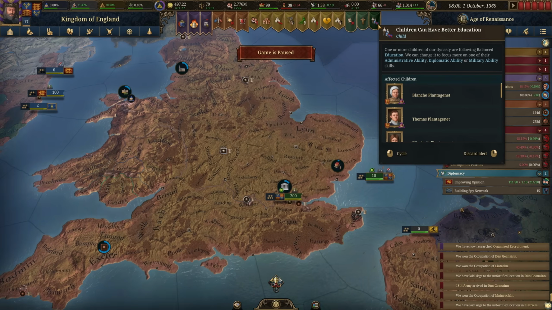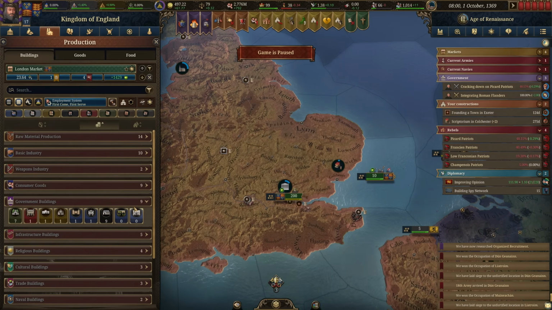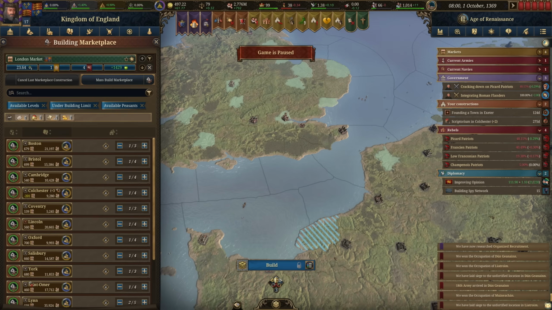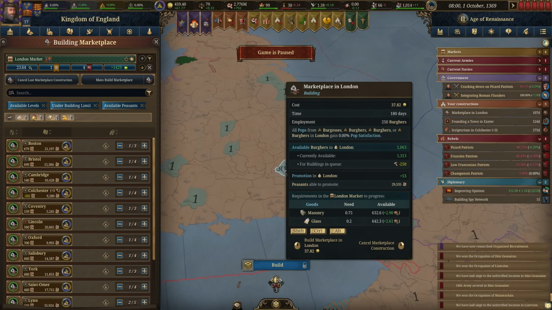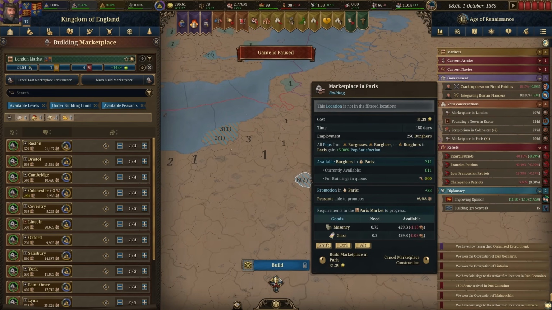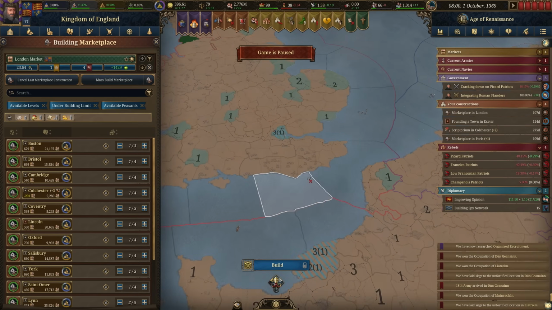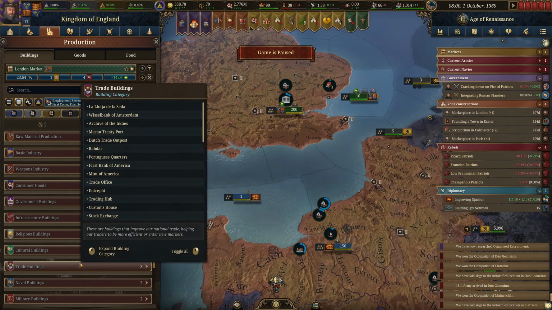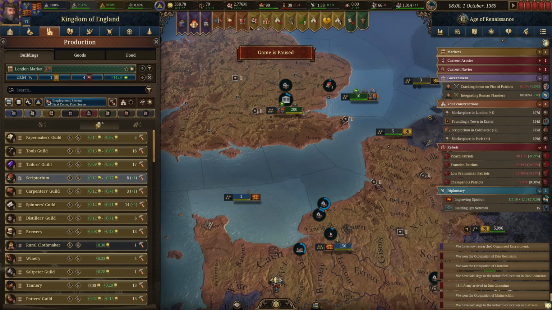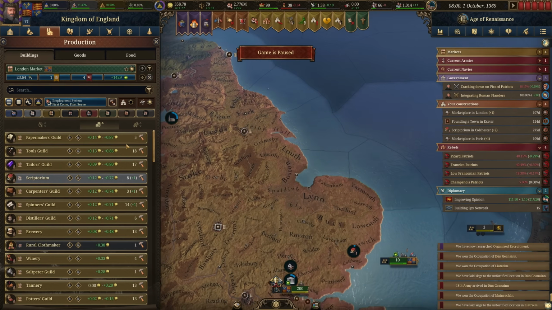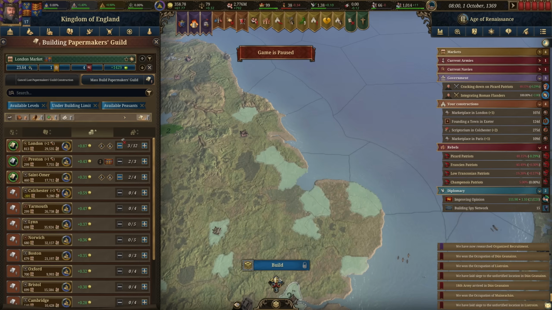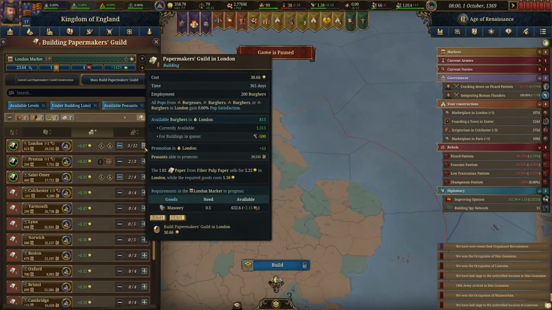And you know what? Let's go ahead and spend our money. I guess we'll get some additional marketplaces that do result in us earning a lot of extra money. We get this up to, I don't know, I guess 8. 8's good. Maybe up to 5 over there in London. And let's see what we can make a good profit from. Oh, so we're earning a lot less than we have been. Okay, so not as many good options here.